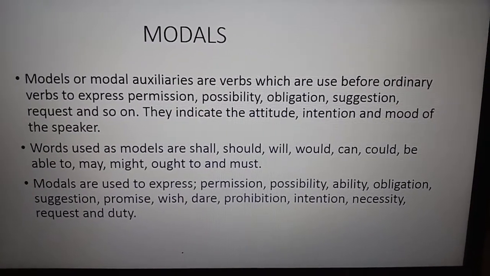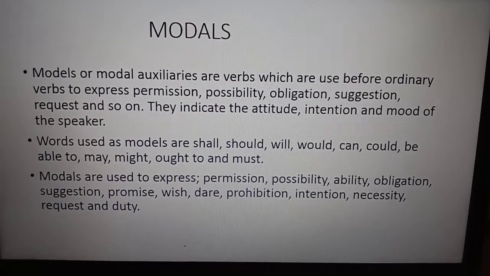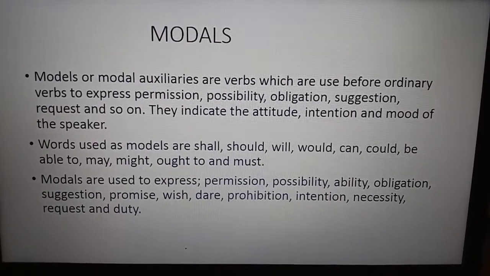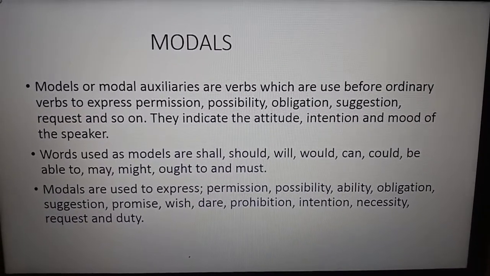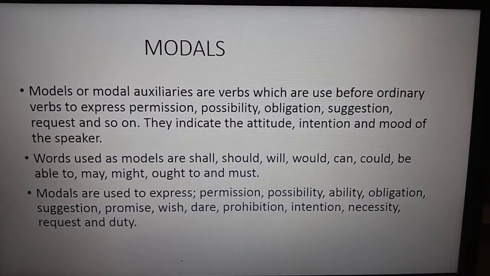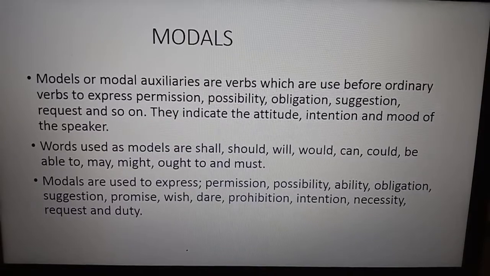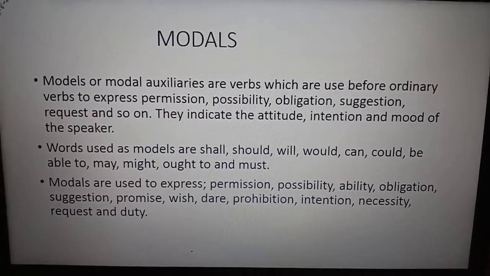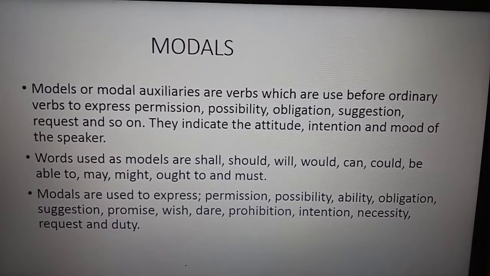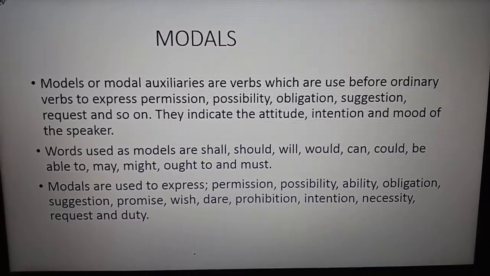Okay, usage. The modals are used to express permission, possibility, ability, obligation. Obligation means a duty. Suggestion, giving suggestions, promise, wish, dare, prohibition. Prohibition means no, not to do. This is a prohibition. Forecast is also there as a modal auxiliary. Intention, necessity, request, duty, these all are the uses of modal auxiliaries.